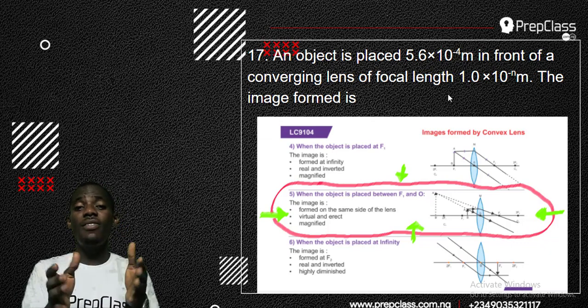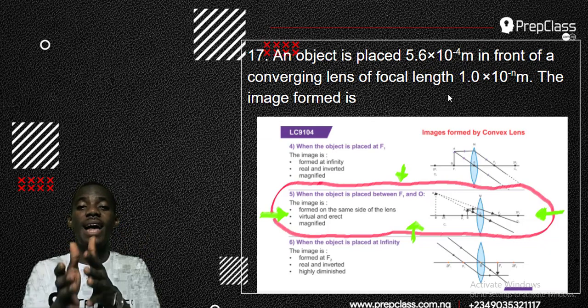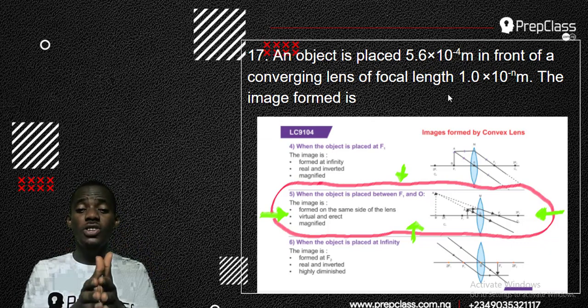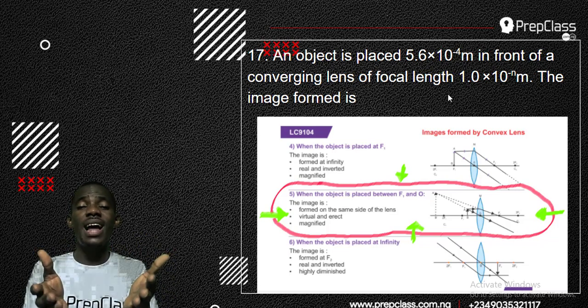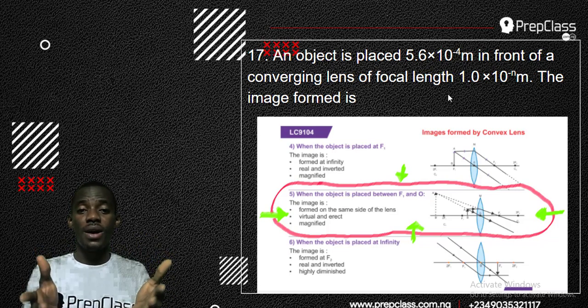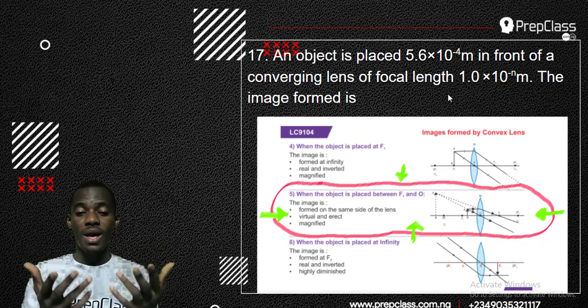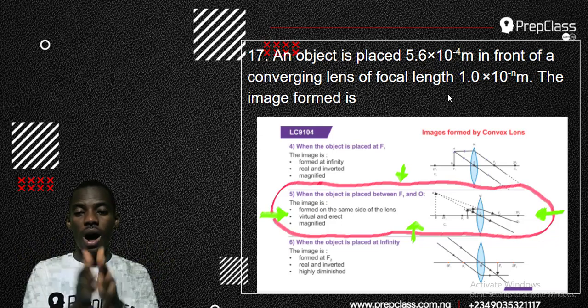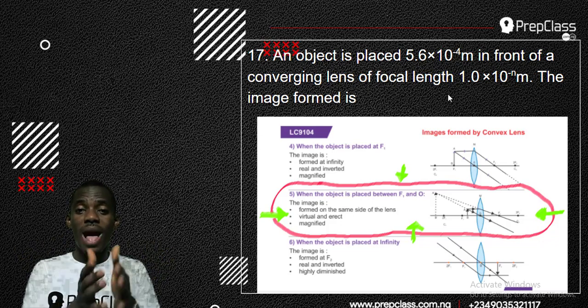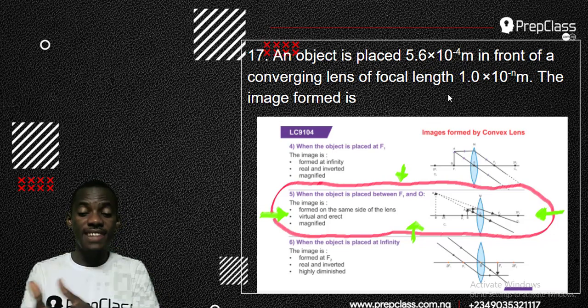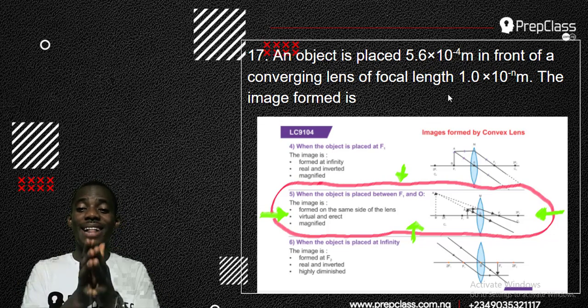Okay, you get that. Now we have to just sit down with this and memorize and study the different positions of the image. This is under optical wave, and under mirror and lens, we have one for mirror and one for lens. So this is talking about the convex lens.